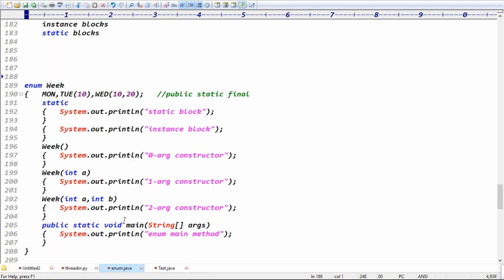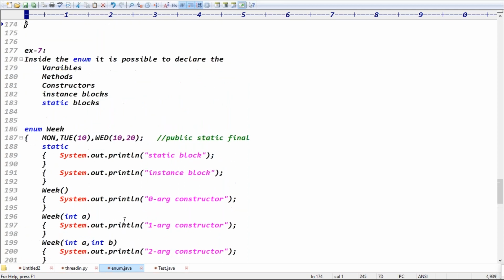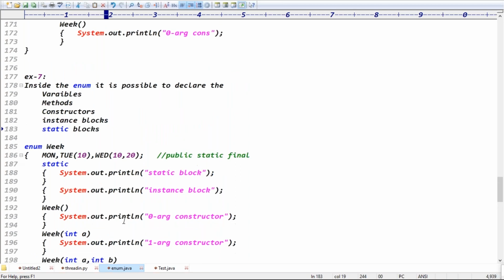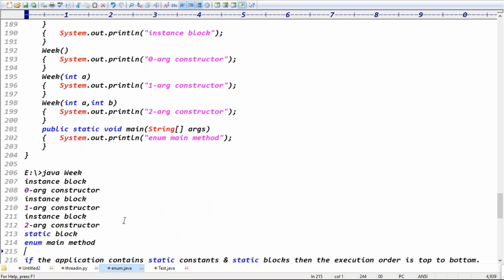Declaring the constants and enums and everything we declare, right? Exactly. So inside an enum it is possible to declare variables, methods, constructors, instance blocks, and what? Instance and static blocks, right? All are possible there, guys.